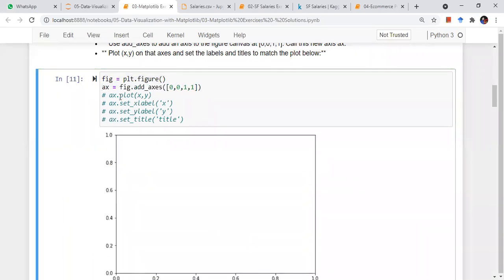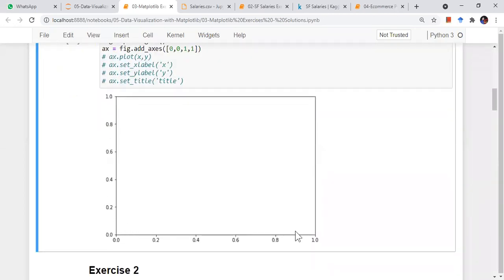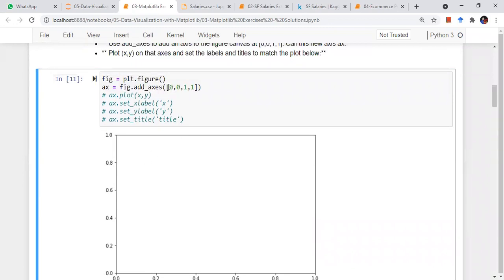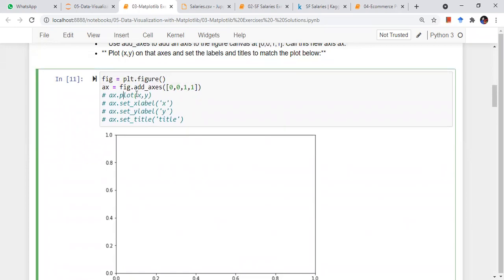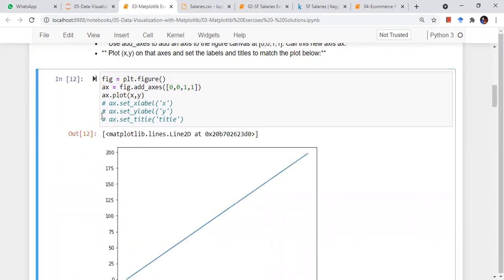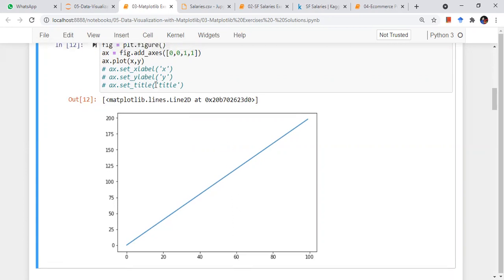So now I am adding this axis on this blank canvas. Axis means what is the margin from the left-hand side, what is the margin from the bottom, and what is the height and width of my axis. Then I'm plotting my graph on that, x with respect to y. My x was 2 times y. So at 20, my x is 40. At 40, my y is 80. At 60, my y is 120.